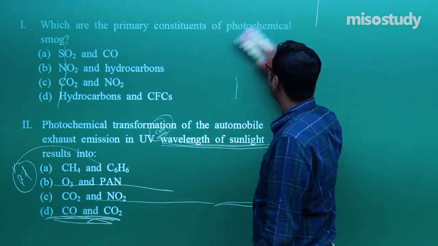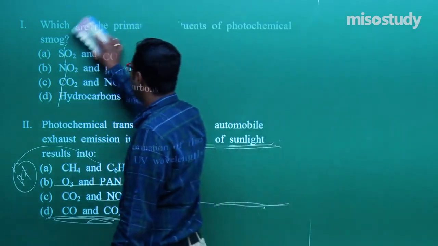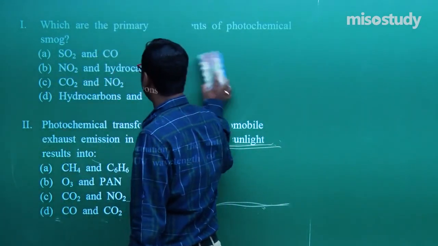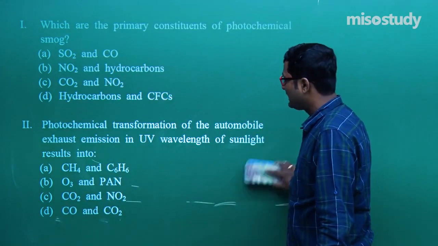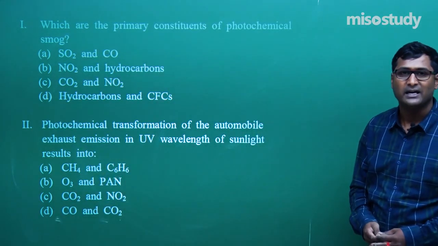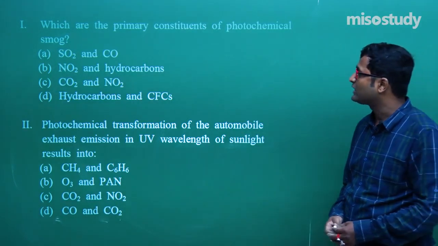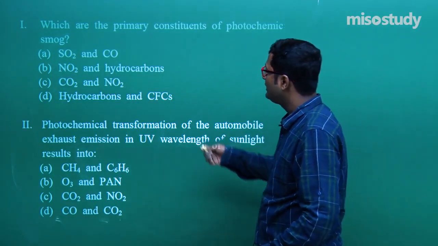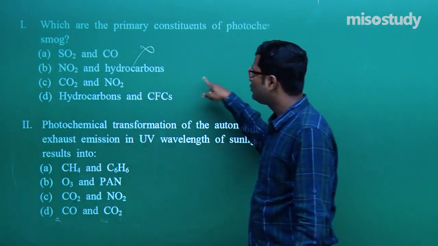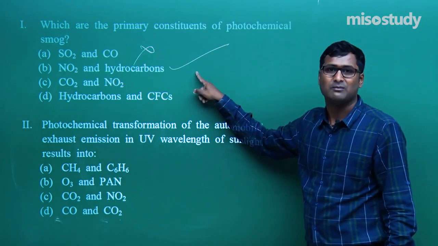Now, what are the primary constituents of photochemical smog? As I told you, there is an involvement of nitrogen oxide, ozone, and hydrocarbon. Now check it out, sir, SO2 and CO, not NO2 and hydrocarbons. Yes, this is NO2 and hydrocarbon involvement.